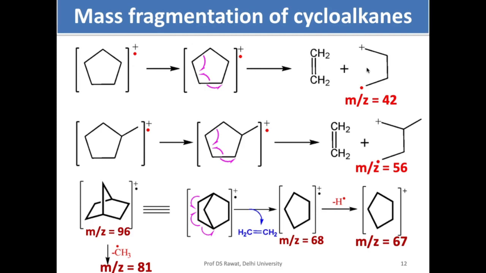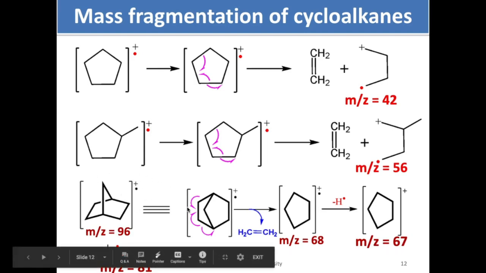If this is the case, it means it has not gone through a normal kind of fragmentation. If there is a rearrangement, the rule I stated, even molecular weight and odd daughter ion peak, will not be followed. In this particular case, what happens? The daughter ion peak will have radical cation character. Similarly, this methylcyclopentane gives you this kind of base peak.